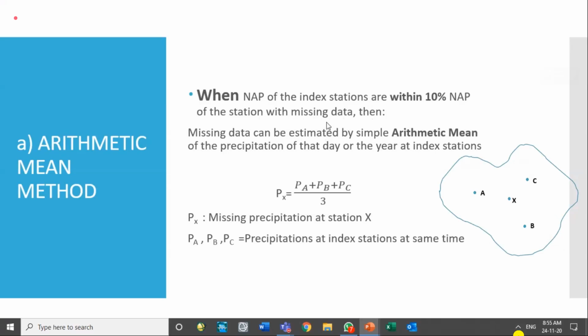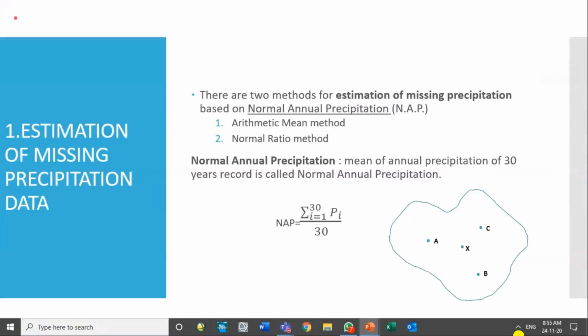This is simple and you should understand it. So if there is not much variation of the normal annual precipitation, then we can use a simpler method, which is the arithmetic mean. You take the average of the rainfall of the missing day from the surrounding stations and use it as the missing precipitation for the station under interest. So arithmetic mean. So what is normal annual precipitation?